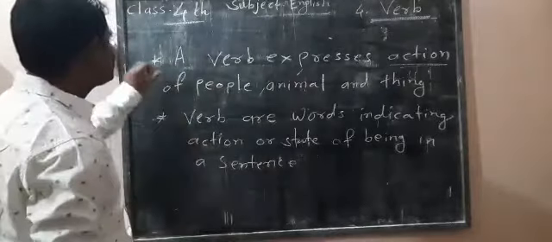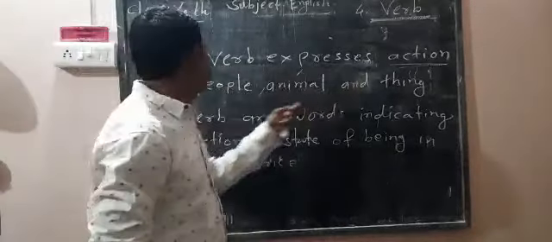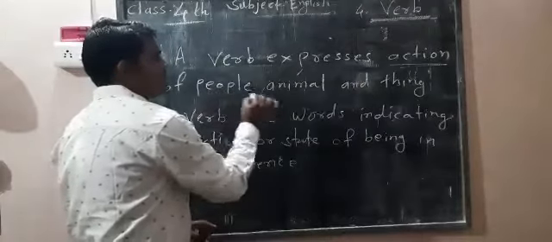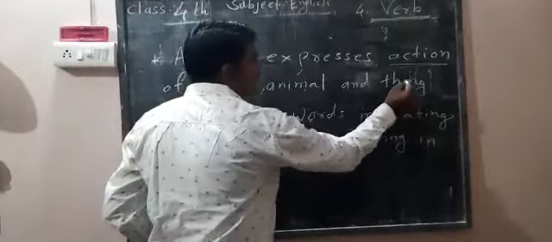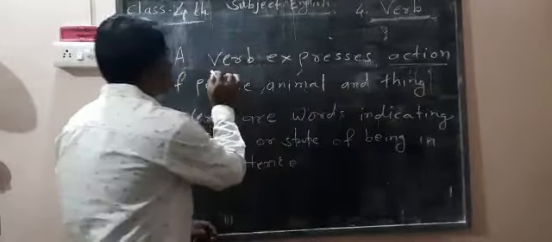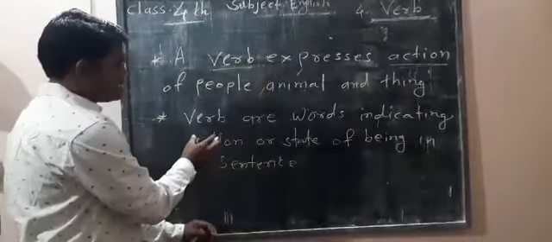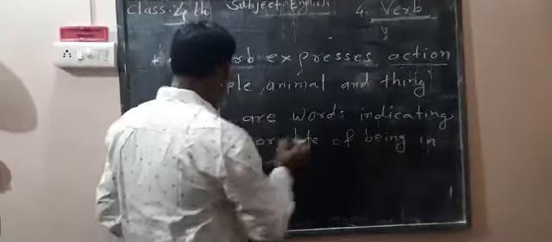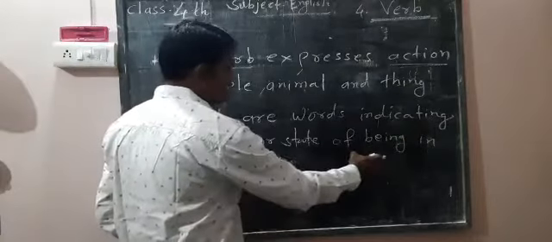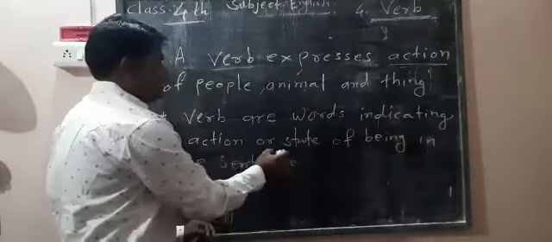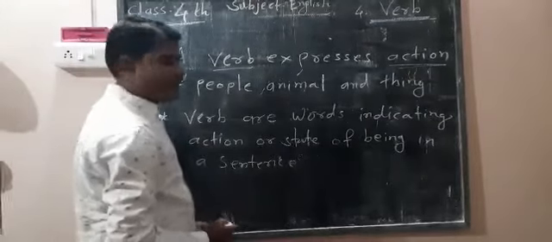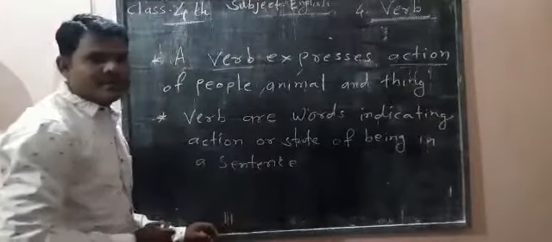Look at the two sentences. A verb expresses action of people, animal and thing. Means here the action of people, action of animal and action of thing. That word is the verb. And the next sentence: verbs are words indicating action or state of being. Means living being, action or state in a sentence, that is called the verb. This is the information of verb.